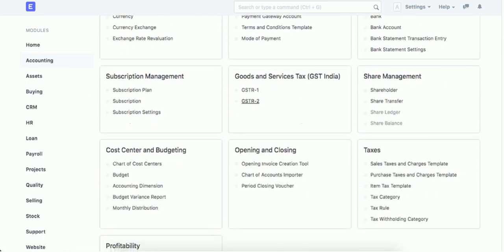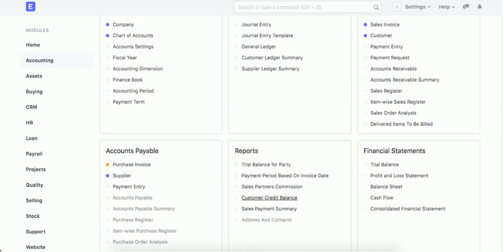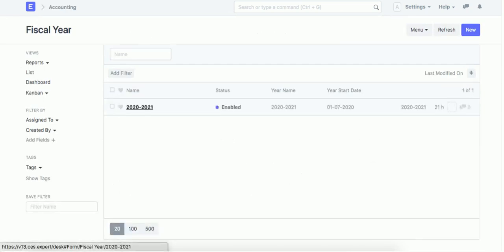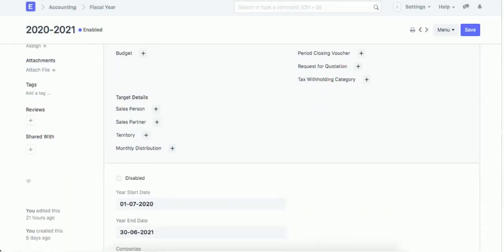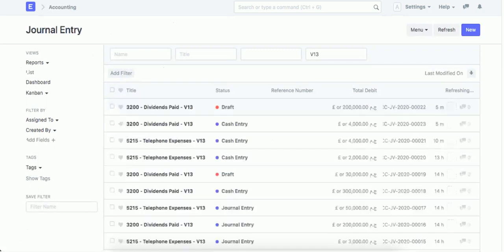The point that we have to know, this entry doesn't prevent making any entry in this year, so still the year is open. And in case you enter a new entry, you have to update your period closing voucher. And in case you would like to close the year and no more transactions to be done on this year, you have to go to the fiscal year and make it disabled. In this case, no one can make new entries in this period.